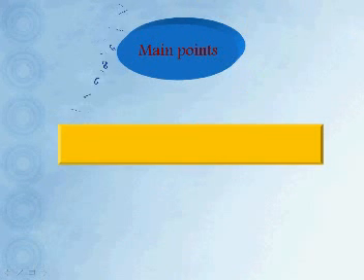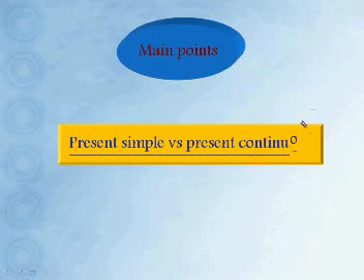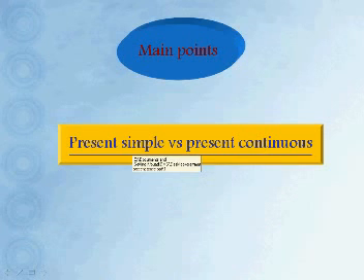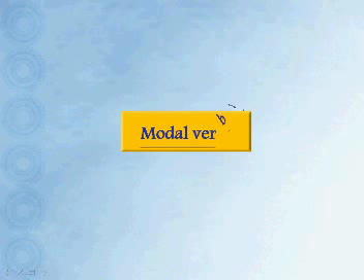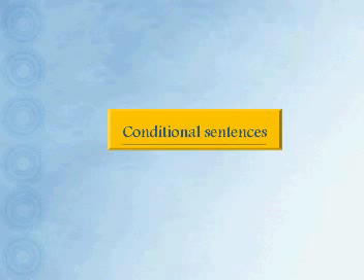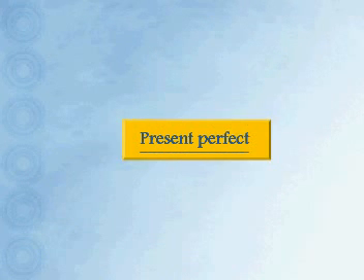These are the present simple tense versus the present continuous. Versus, of course, VS means versus, which means we are going to compare the present simple and the present continuous tense. Then we will move to modal verbs and conditional sentences. We will be dealing with only 2 types, the first conditional and the zero conditional. And finally, the present perfect tense.